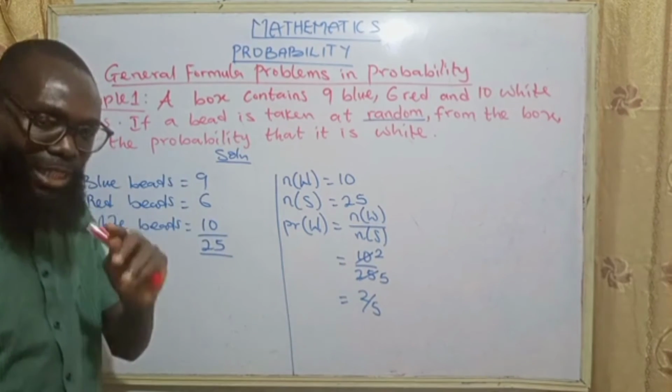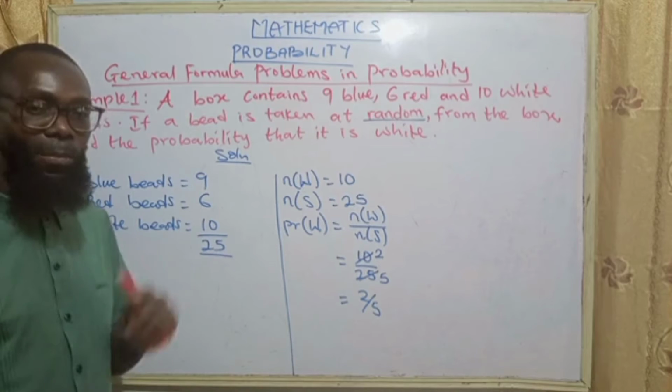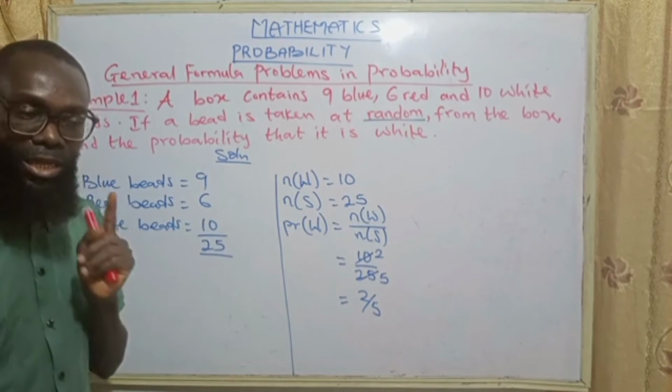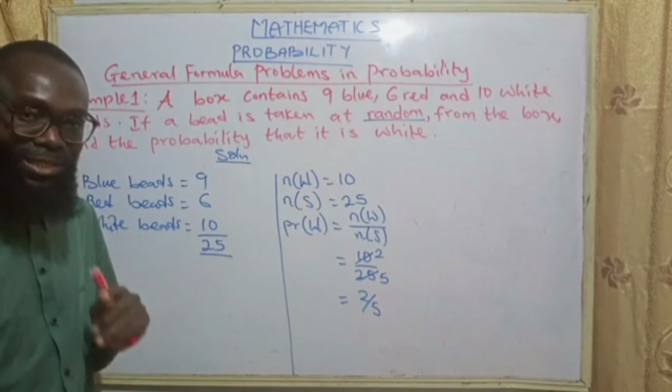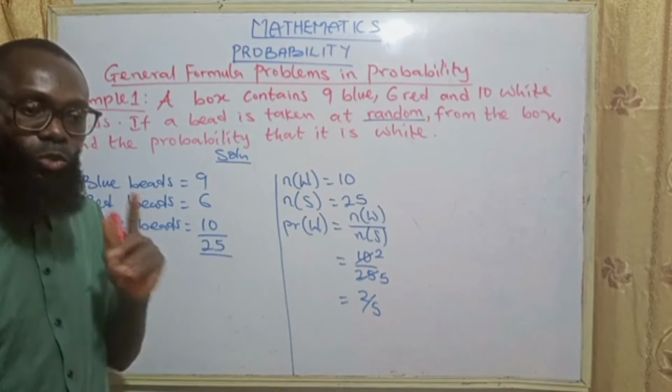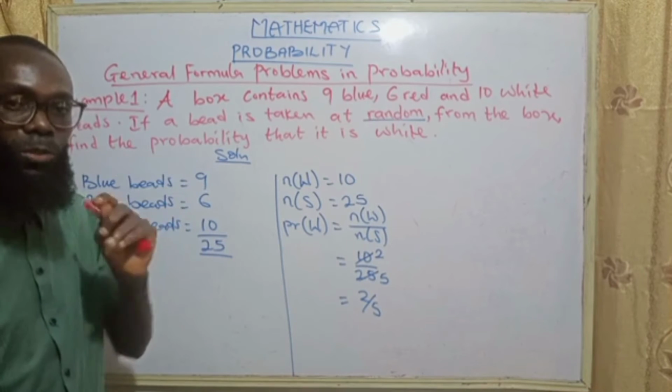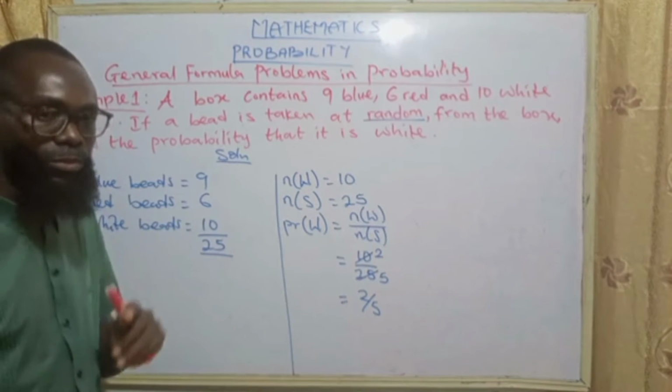Now, let me state this point clearly. Your probability answer can never be equal to 1. It will always be less than 1 because it's an uncertainty. So whatever probability you get should always be less than 1.